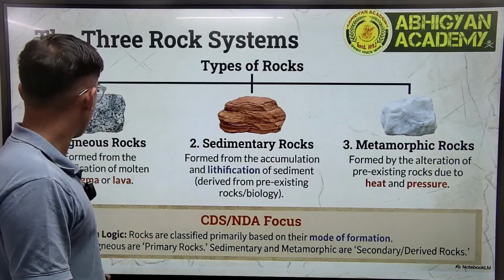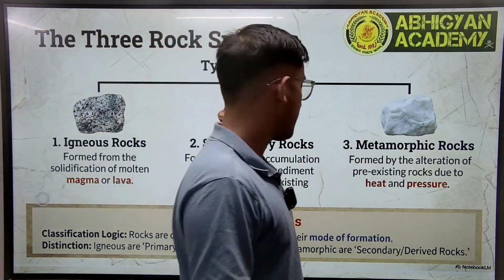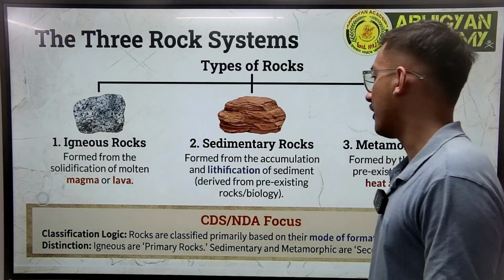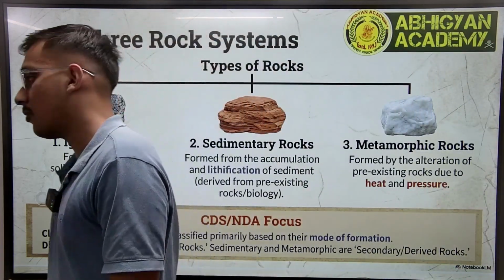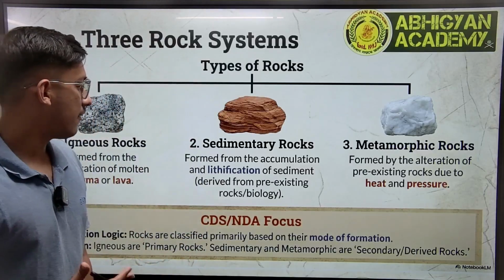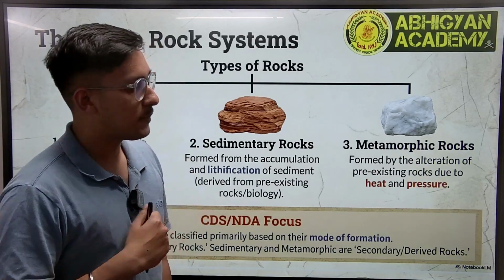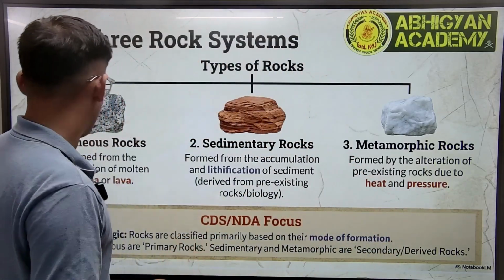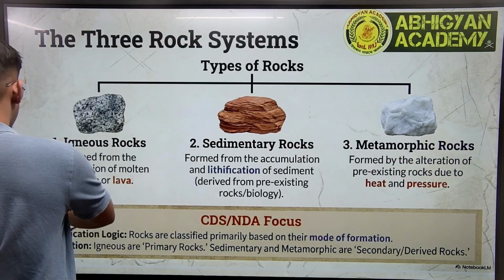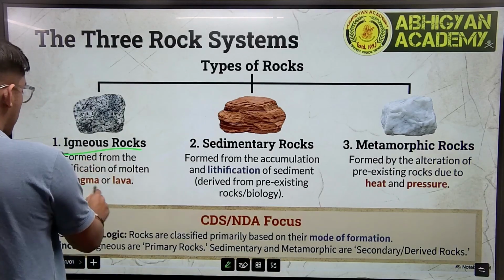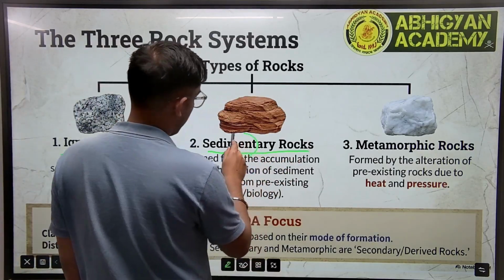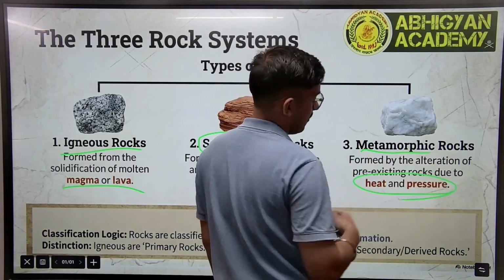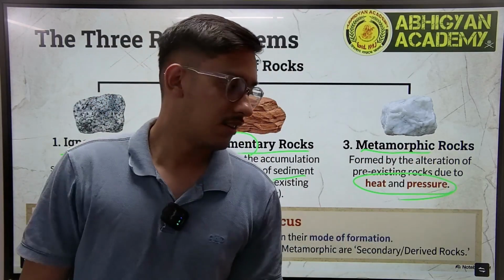So the three rock systems. Firstly, we have igneous rock. How is igneous rock formed? It's formed from the solidification of molten magma or lava. Then we have sedimentary rock. It's formed from the accumulation and lithification of sediment derived from pre-existing rocks. And finally we have metamorphic rock. It's formed by the alteration of pre-existing rocks due to heat and pressure. So the important things to remember are: igneous rock is formed through magma or lava; sedimentary, as the word suggests, is formed from sediments; and metamorphic is formed due to heat and pressure. So these are the important points from this slide.